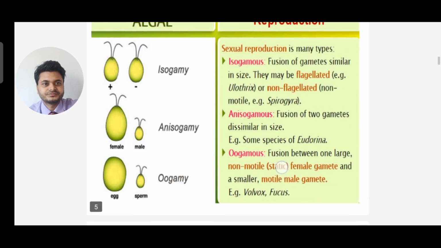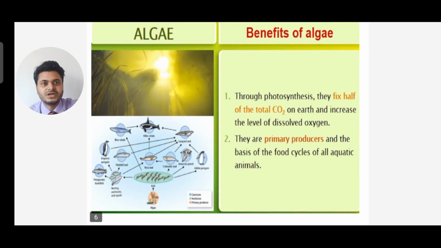Now what are the benefits of algae? Through photosynthesis, they fix half of the total carbon dioxide of Earth and increase the level of dissolved oxygen. Alright, so they fix the carbon dioxide, half of the total. That means out of the total carbon dioxide on Earth, half is fixed by algae, and they increase the dissolved oxygen. And they are the primary producers and the basis of the food cycle of all aquatic animals.